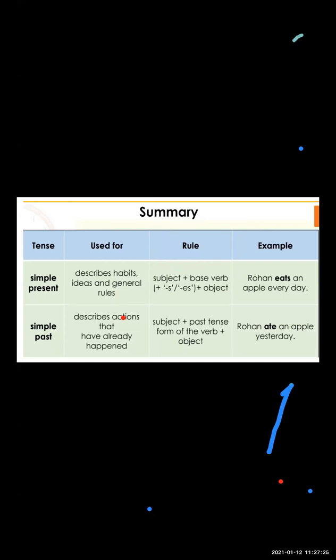So this is the formula of simple present tense: subject plus base verb plus s or es plus object. Okay, so Rohan eats an apple every day. Here every day is telling about his habit, his daily routine, that he eats an apple every day. But see, one more thing we have to concentrate on about the s. Here to the main verb we add s because Rohan is a singular name. Only one boy is there, Rohan. So Rohan eats an apple every day. It is the simple present tense.